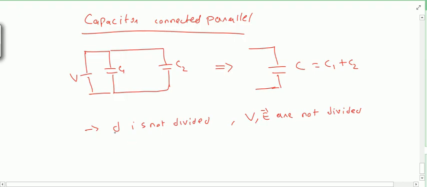As D is also same, the E1 for this capacitance will be what? V by D, and for this C2 it will be again V by D. So same. So V and E are not divided.